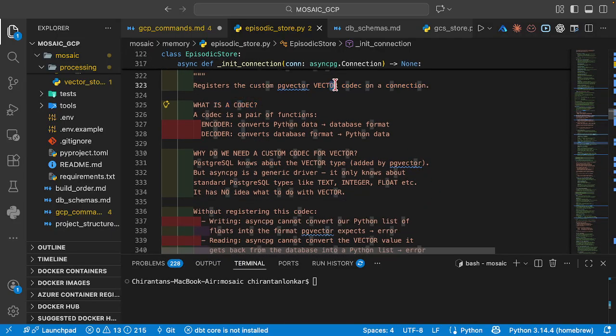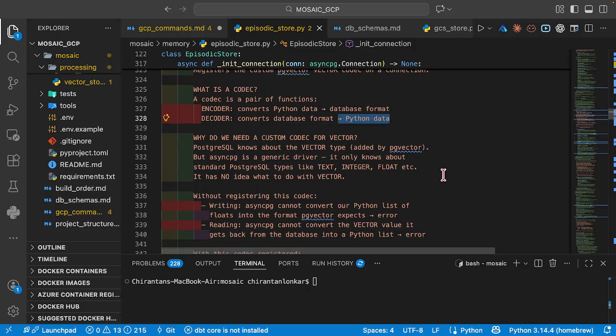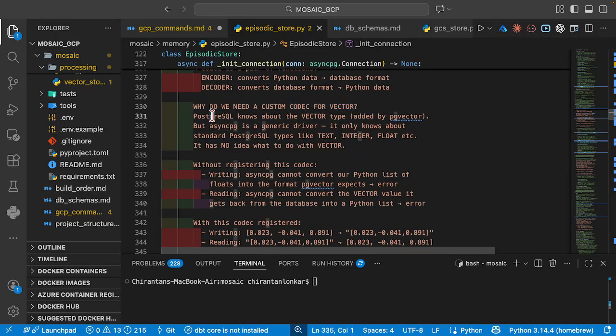What is a codec here that we are talking about? A codec is nothing but a pair of functions. What functions? Encoder and decoder. We had discussed this earlier. The encoder converts Python data to database format, and the decoder converts the DB format back to Python-readable data. So why do we need a custom codec for vector? PostgreSQL knows about the vector type, but asyncpg is a generic driver.